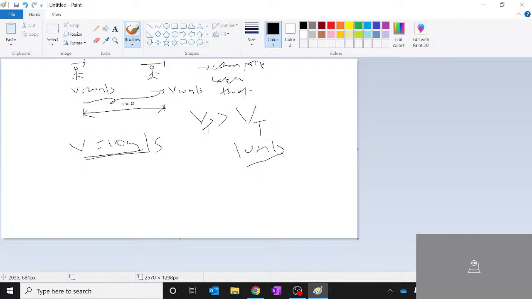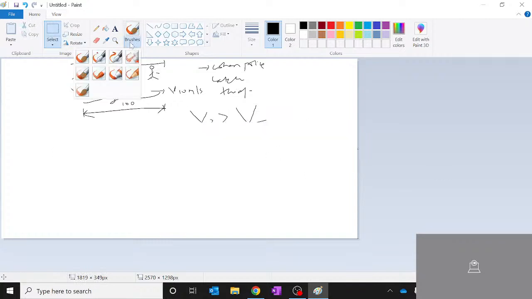Understood? So the first logic is, you have to think normally from a common sense point of view, estimating what the velocities should be, because I cannot give you a velocity of police as 20 meters per second and velocity of thief as 30 meters per second. If the velocity of thief is greater than police, in your lifetime the police will not catch the thief, correct? You understood this?